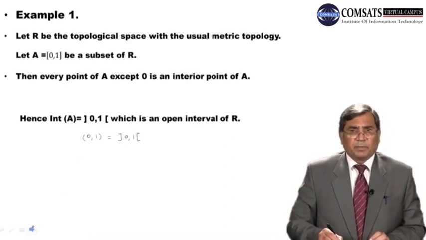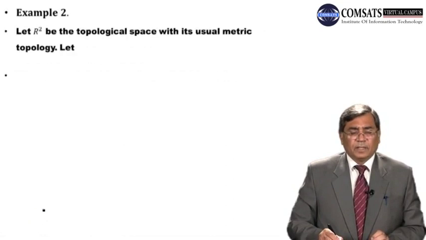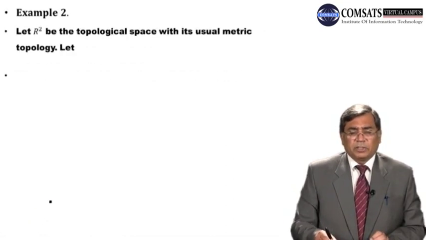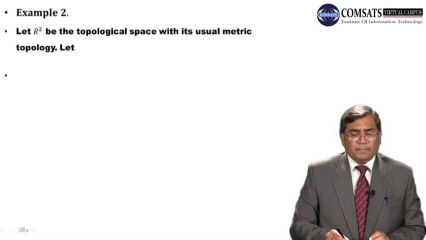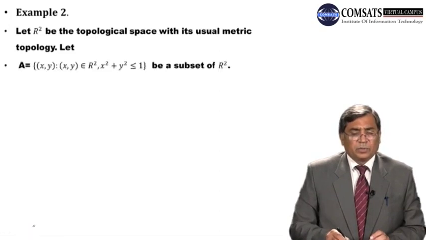Let's take example number 2, dear students. Let R2 be the topological space with the usual topology, the usual metric, that is, open disks and unions of open disks. Let A be the collection of those elements of R2, because elements of R2 are ordered pairs, this is R cross R, such that x square plus y square is less than or equal to 1.